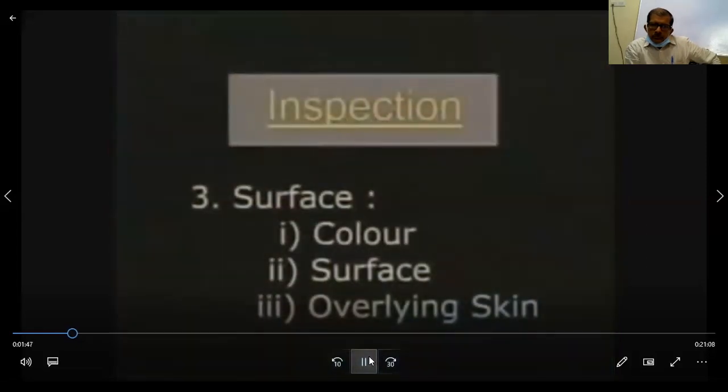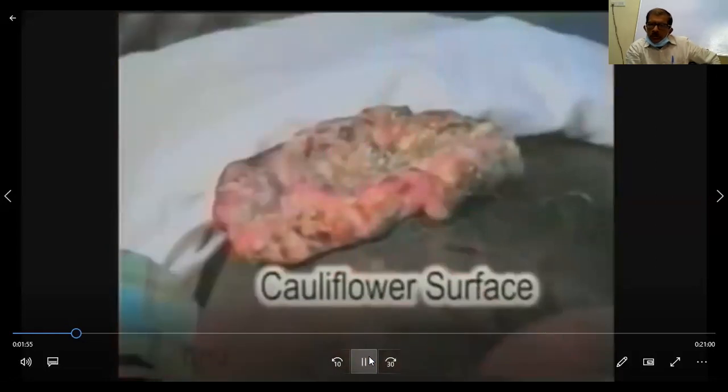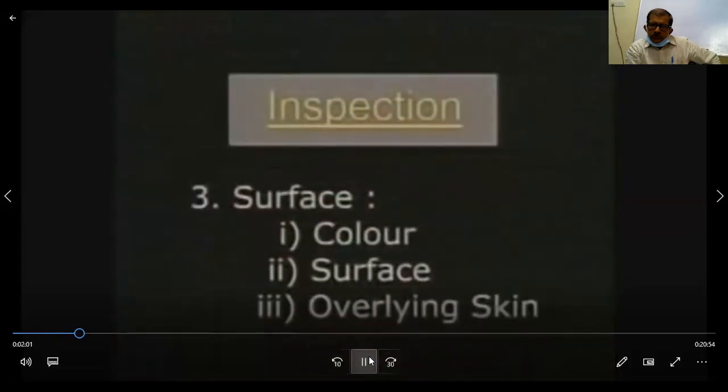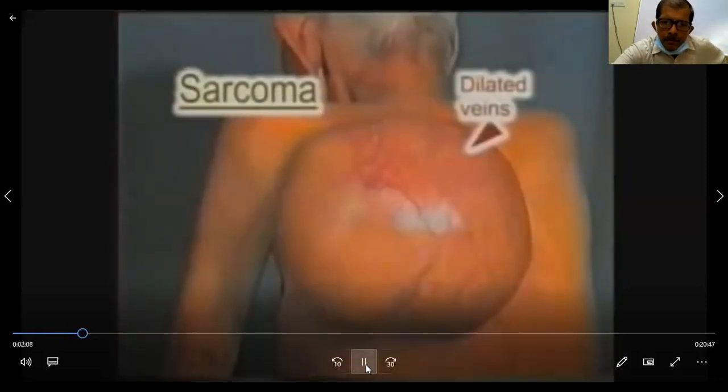Next, is the surface smooth or irregular? Note the typical filiform branches over a papilloma and cauliflower surface of a squamous cell carcinoma. Now note the skin over the swelling, whether it is normal, inflamed, or ulcerated. A tense, shiny skin with prominent veins.